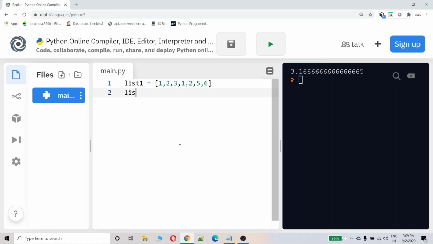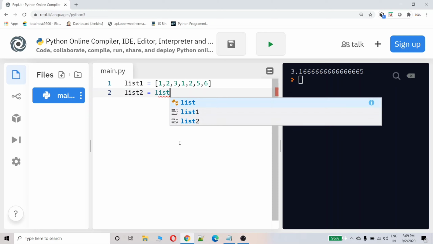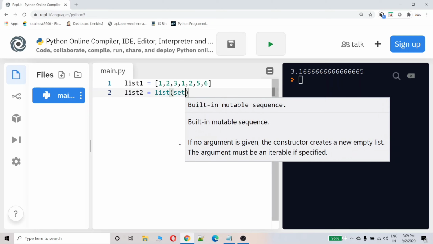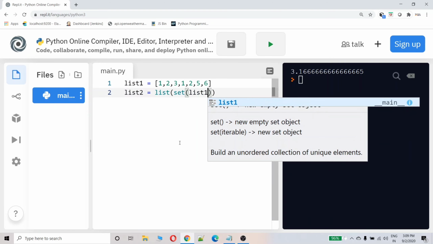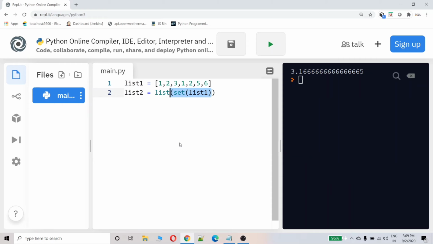Now list 2 is list of set of list 1. So I am converting list 1 to set, and I don't want the returned item to be a set, so I am converting the set again to list. Now list 2 is a list which is having unique values.